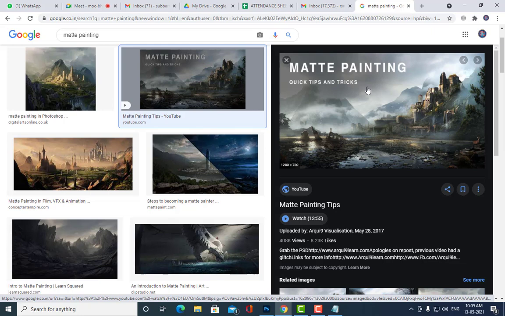Okay. So nowadays matte painting is a very popular technique in movies. Filmmakers are not going to foreign countries to shoot, because shooting in a foreign location is very expensive. They have to spend a lot of money and go to foreign countries and then do the shooting.